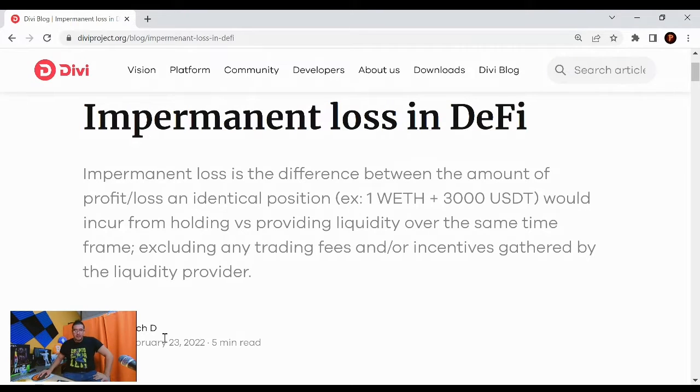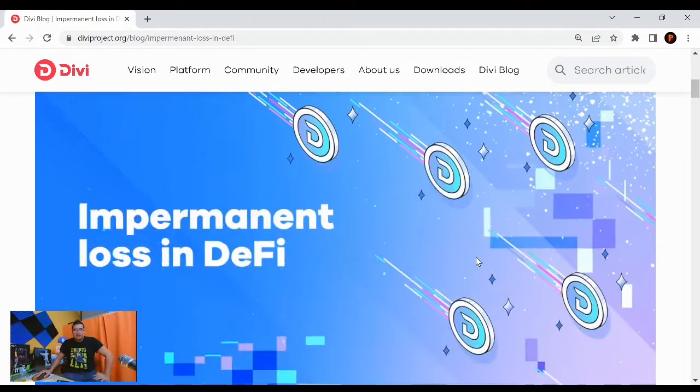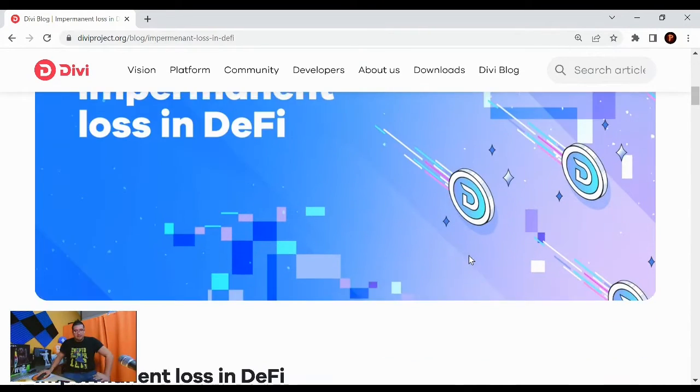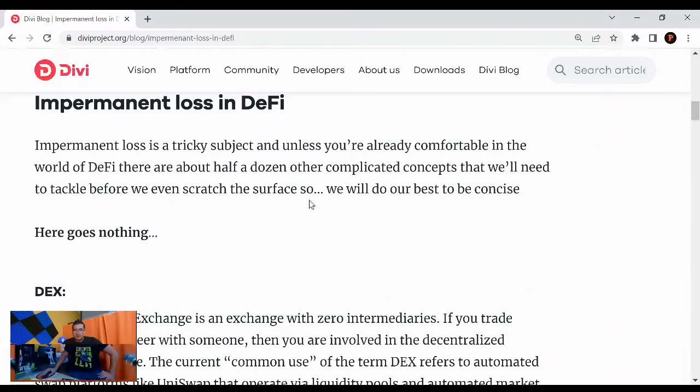So here we go. Impermanent loss is the difference between the amount of profit / loss in identical positions. Okay, example, 1 wrapped Ethereum plus 3,000 USDT would acquire from holding versus providing liquidity over the same time frame, excluding any trading fees and or incentives gathered by the liquidity provider. So yeah, impermanent loss in DeFi. Let's dive on in.